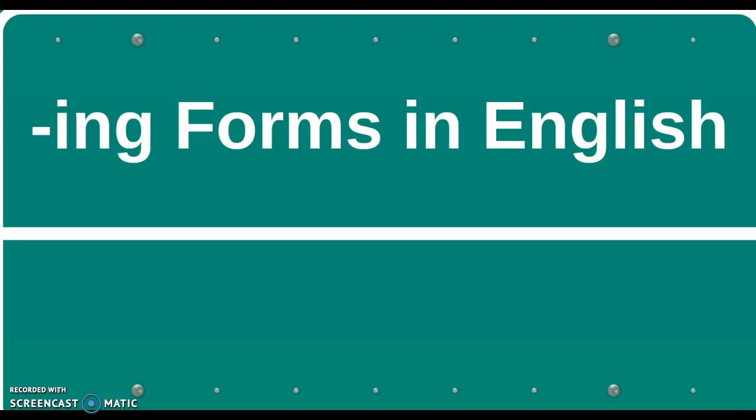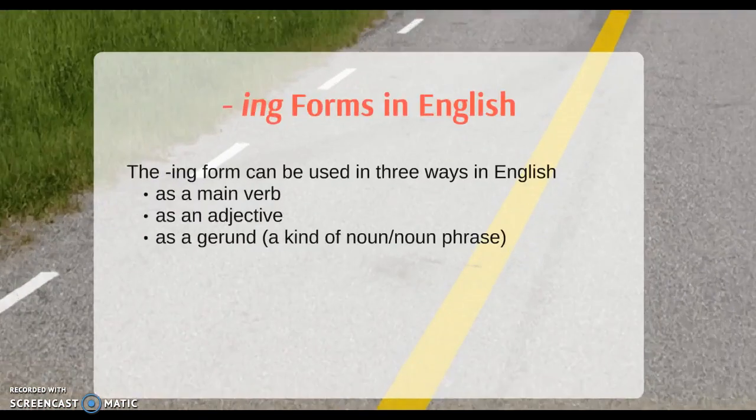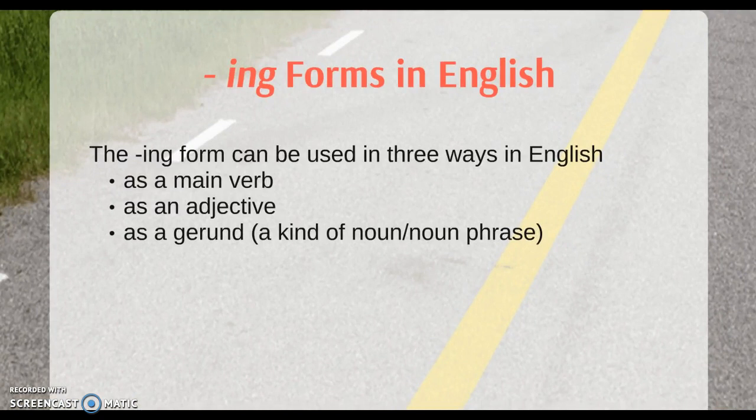In this short video, we'll be looking at the various verb plus ing forms in English. There are actually three ways in which we use the verb plus ing form. The first one is as a main verb, as in when we have a sentence in present progressive or present perfect continuous.